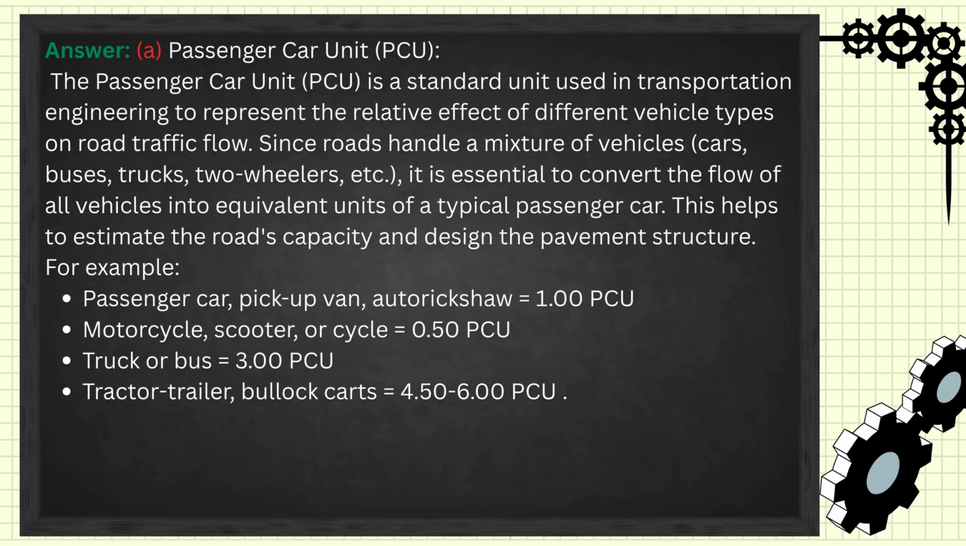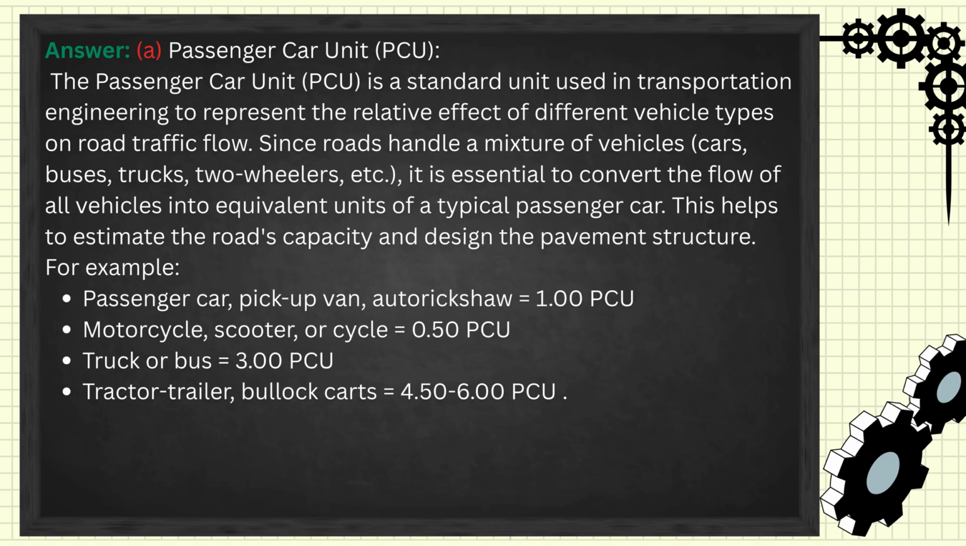Answer. A. Passenger car unit, PCU. The passenger car unit, PCU, is a standard unit used in transportation engineering to represent the relative effect of different vehicle types on road traffic flow. Since roads handle a mixture of vehicles, cars, buses, trucks, two-wheelers, etc., it is essential to convert the flow of all vehicles into equivalent units of a typical passenger car. This helps to estimate the road's capacity and design the pavement structure.